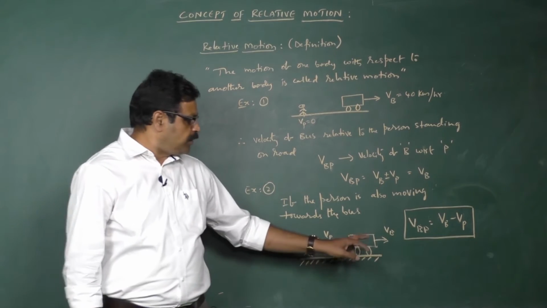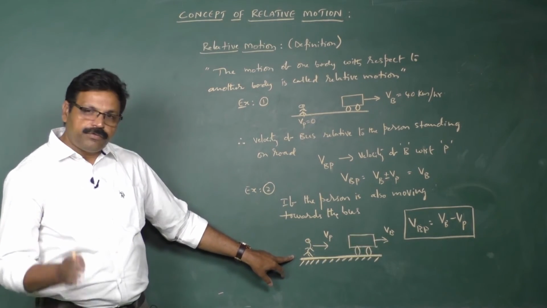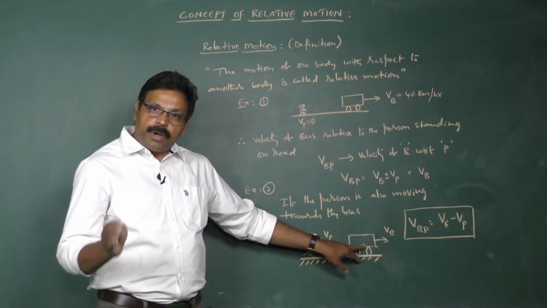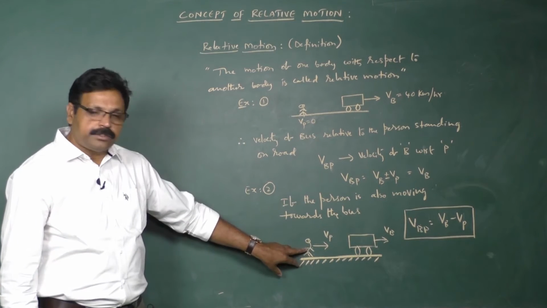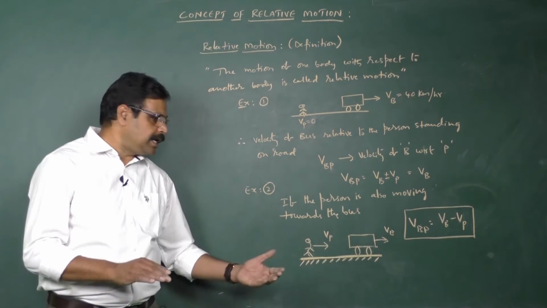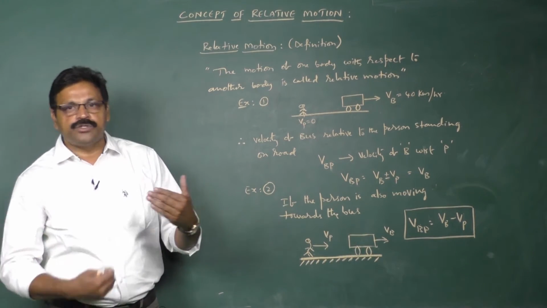But practically it is 40 km per hour. If a person standing on the road is asked, he will say that it is 40 km per hour. But if a person who is walking behind the bus with some velocity is asked, he will say that it is 30 km per hour because he is subtracting his own velocity.